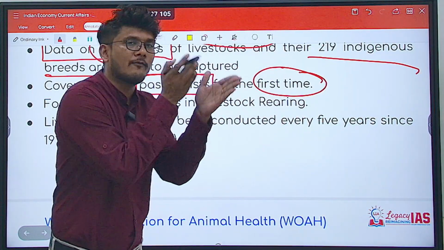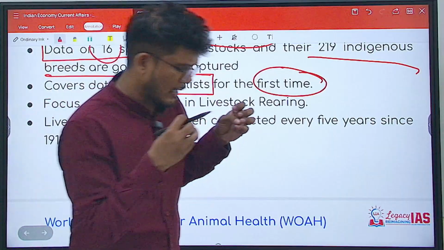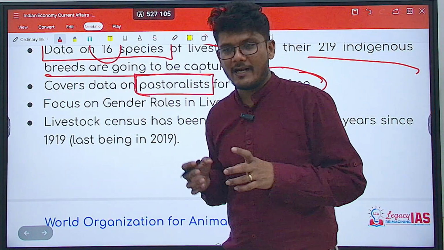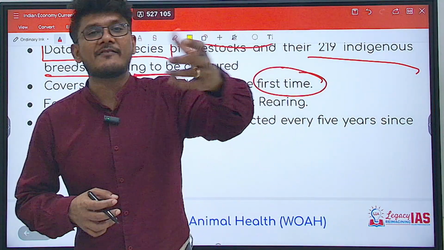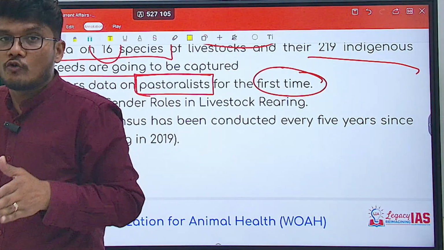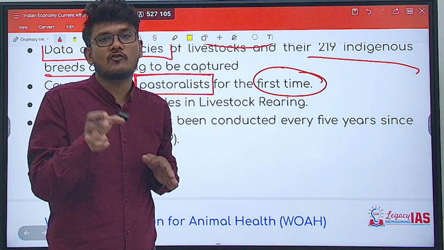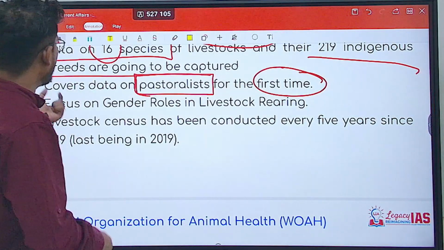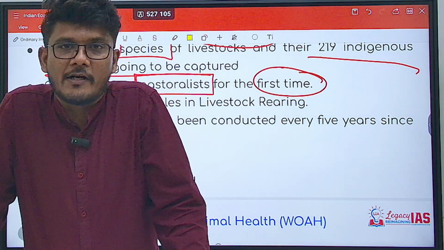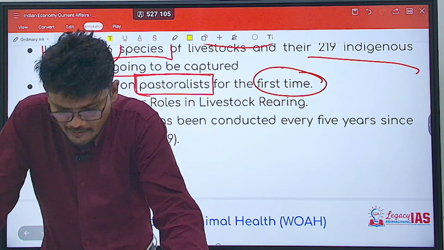They keep on moving from one place to another. They generally do not have a settled household. They are not settled, like the Banjaras, the caravanserais. In the same manner, these pastoralists also keep on moving. So for the first time in the history of livestock census, the data on pastoralists will also be taken into consideration. So what kind of data will they take into consideration?